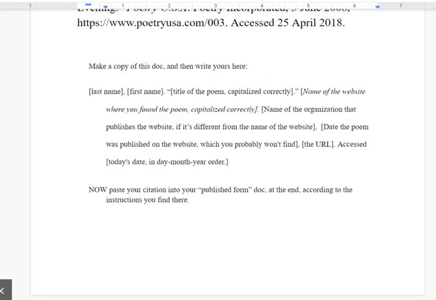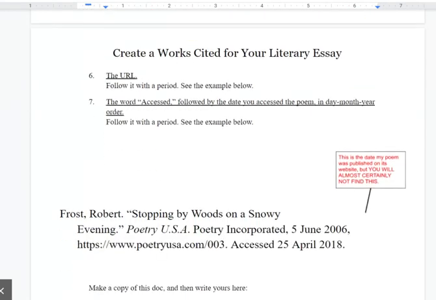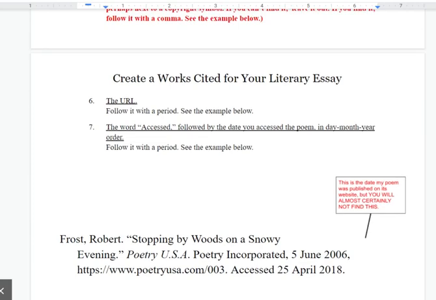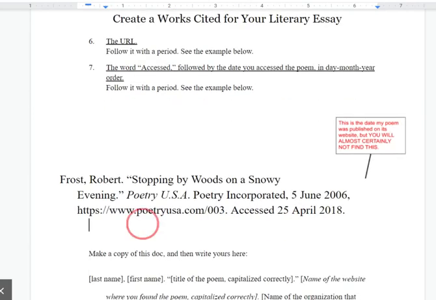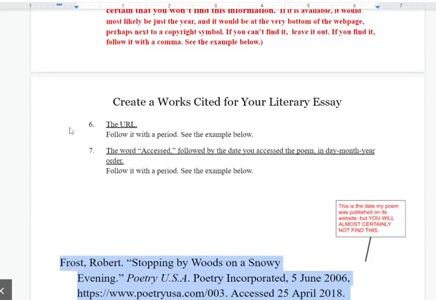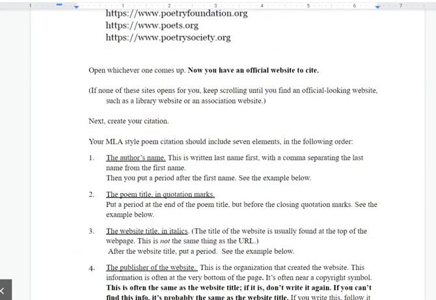All right, so I think pretty self-explanatory. If you want to see another example of what a finished one would look like, go look at the sample completed literary essay that's on Classroom. And that's it.